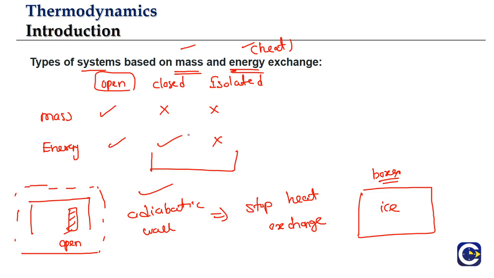Now, when we talked about these three combinations, if you observe one thing, we have left out one scenario. What is the scenario that we left out? We have left out the scenario where mass exchange is possible and heat exchange is stopped.